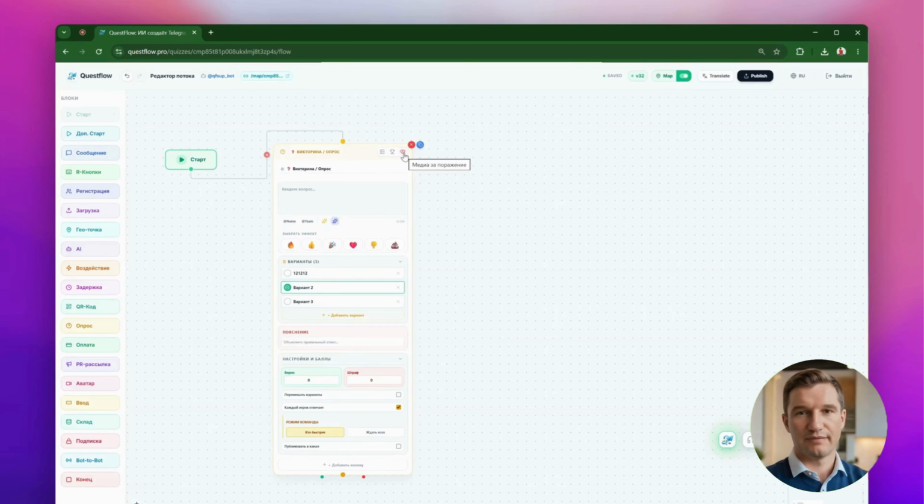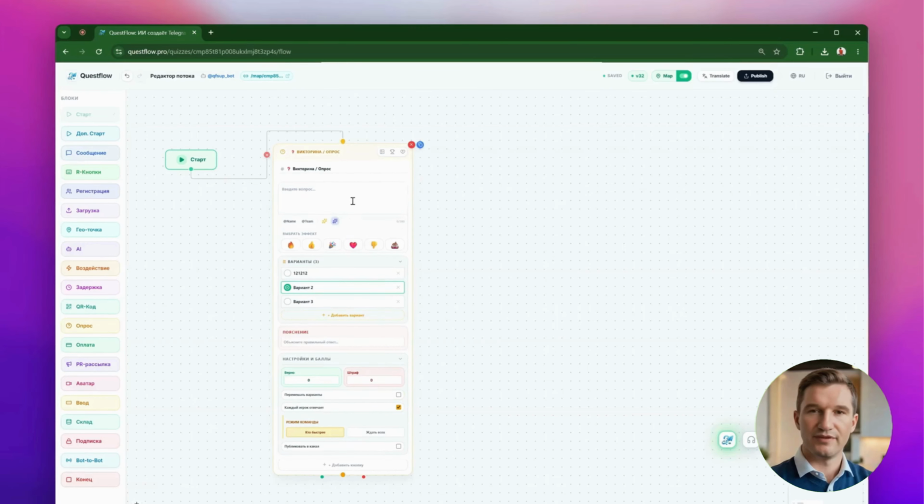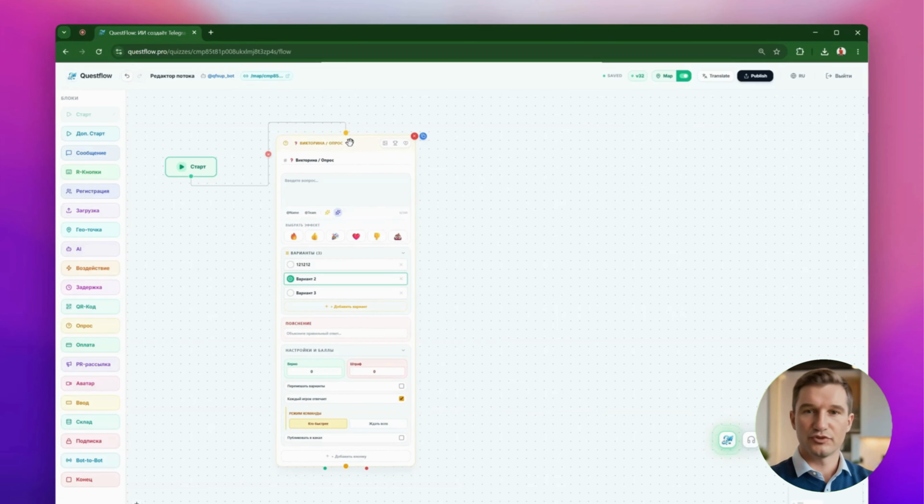Believe me, users get absolutely hooked on these interactive scenarios. It incredibly enhances your bot and takes audience engagement to a whole new level. All this beauty is powered by the latest Telegram API. Create stunning quizzes, tests, and polls in just a few clicks. Try this tool in Questflow today and the results will pleasantly surprise you.